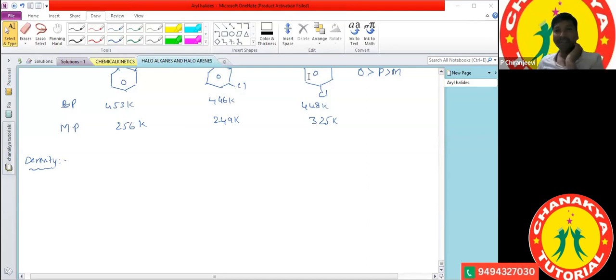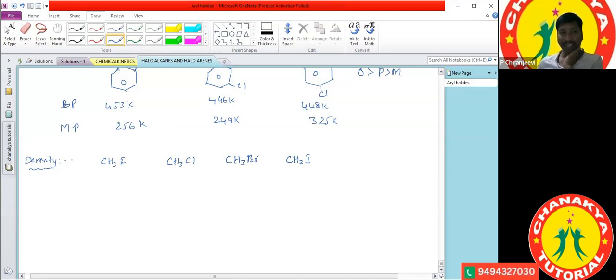Right, so density depends upon mass. If mass increases, the density also increases. According to that, we have different types of alkyl halides. For example, methyl fluoride CH3F, methyl chloride CH3Cl, methyl bromide CH3Br, and methyl iodide CH3I. Which one has the highest density? Which one has the highest mass?